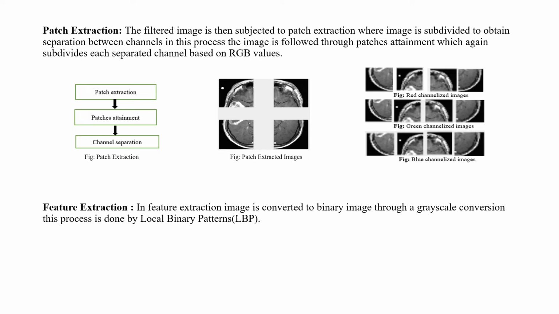And after patch extraction, we will be entering into the feature extraction step. In feature extraction, we will be developing a binary image, since we can process the data which are in binary format. So we will be using the local binary patterns or LBP method for effective extraction to convert the binary image.